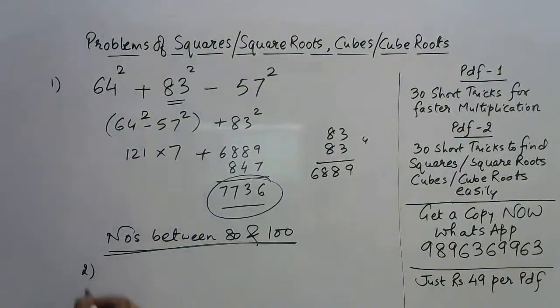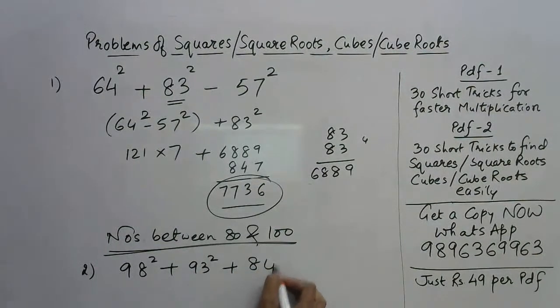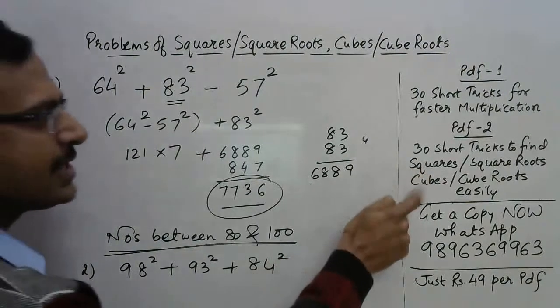So let's see the question first. The second one. Okay, so this is 98 square plus 93 square plus 84 square. See, I have taken all the three numbers which are between 80 and 100, and now we will have a very simple explanation of this method, how we find the squares of such numbers which lie between 80 and 100. Another short trick mentioned in this PDF.